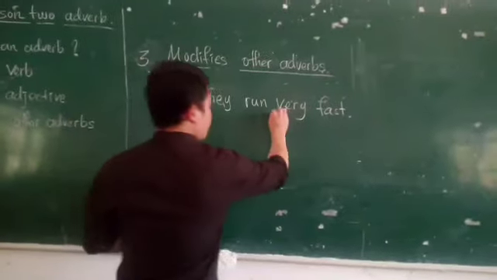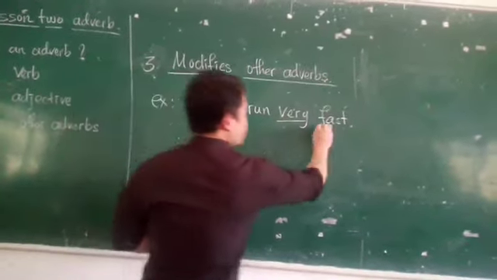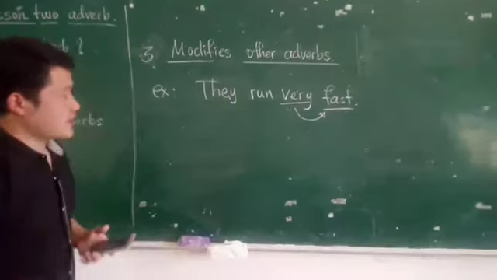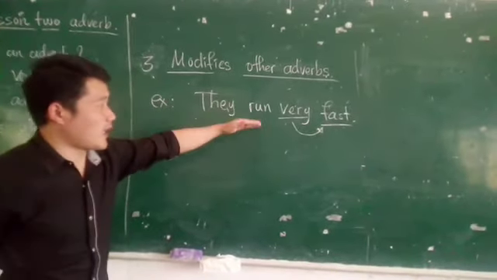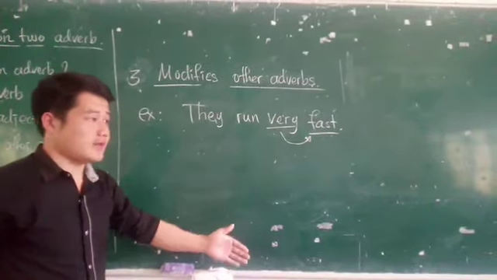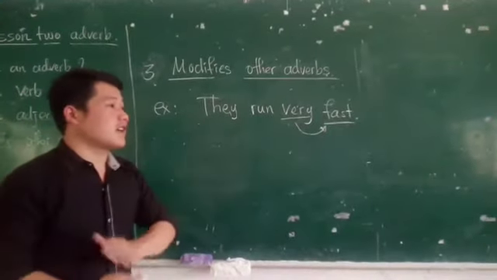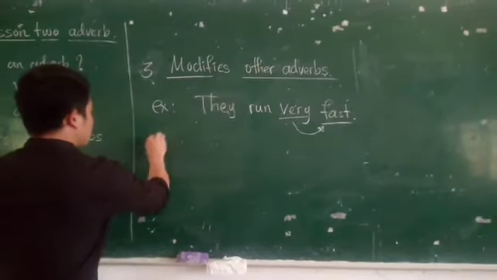Very. Very is an adverb. It describes fast. Adverb describes adverb. This is when we look at the sentence. They run. How do they run? They run very fast. This is what we talk about. They run very quickly. Okay.